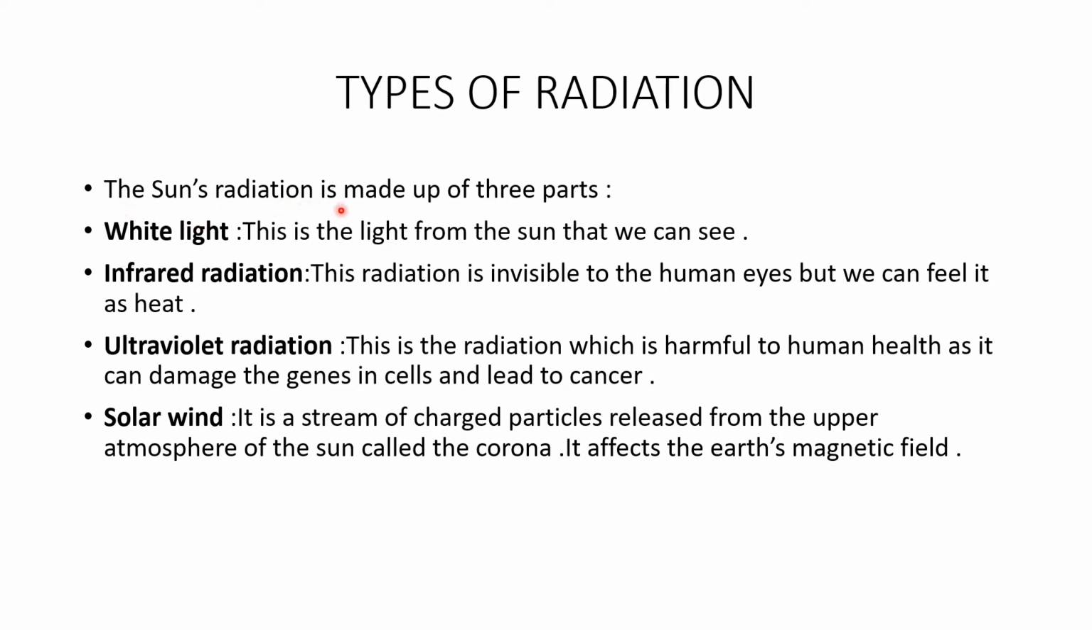The sun's radiation is made up of three parts. First we have the white light. This is the light from the sun that we can see. Next is infrared radiation. This radiation is invisible to the human eyes, but we can feel it as heat. Then we have ultraviolet radiation. This is the radiation which is harmful to human health as it can damage the genes and cells and lead to cancer.